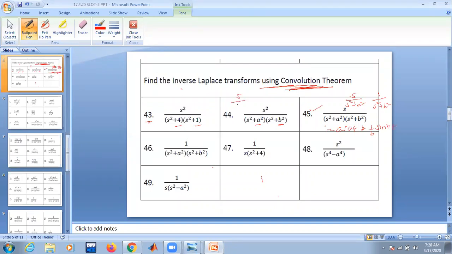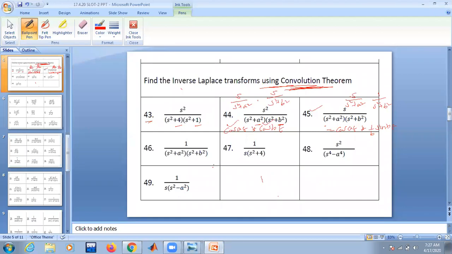S by s square plus a square into s by s square plus b square. When you apply convolution theorem, it is going to be cos at convolution cos bt. And when you apply convolution formula, the integration involves a product of two trigonometric functions, right? Again, use the right approach. What is the right approach? Write the trigonometric product into a sum of trigonometric functions.